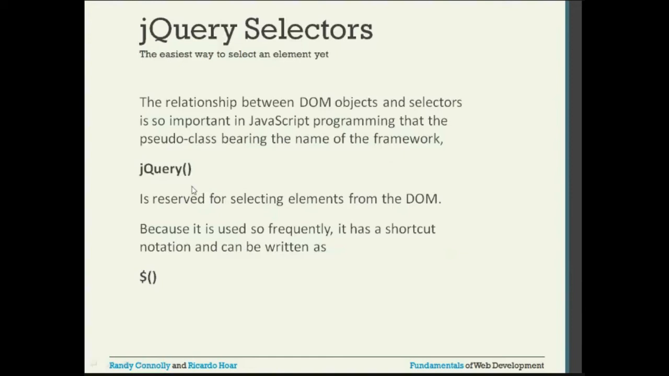So this particular pseudo class, jQuery with empty brackets, is reserved in JavaScript for selecting the elements of the DOM. If you want to select any kind of DOM object, we are going to use this, and this is the shortcut notation of exactly the same. Because it is used so frequently, it has a shortcut notation and can be written as dollar with empty brackets. So either you can use jQuery with empty brackets, or the simple shortcut, which is exactly the same: dollar with empty brackets.